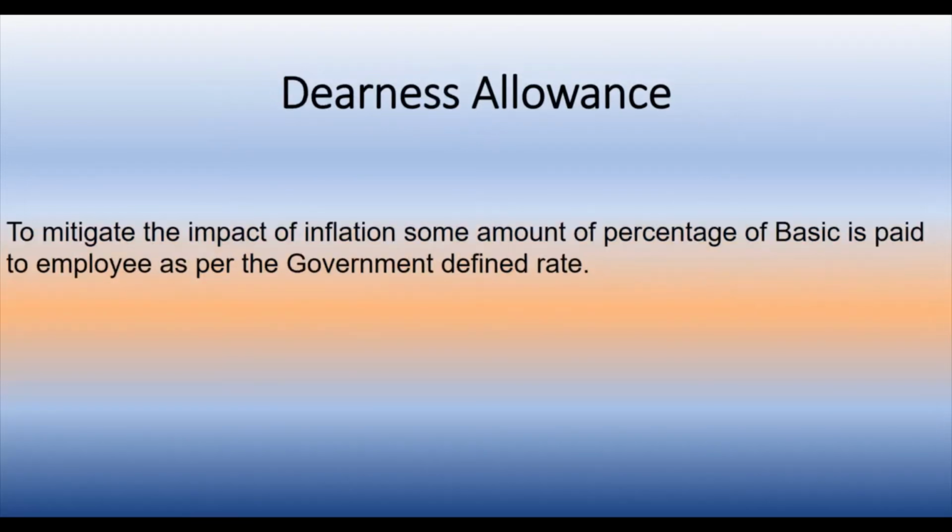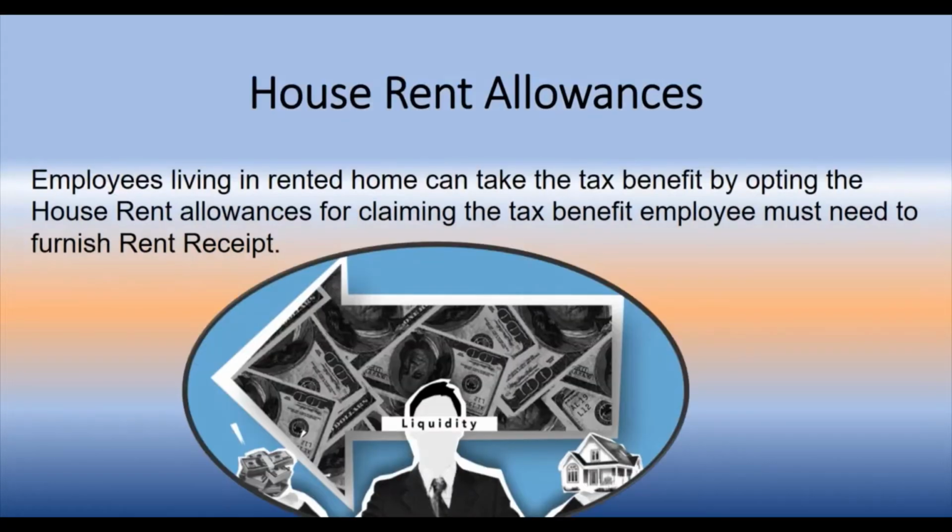First is dearness allowance. To mitigate the impact of inflation, some percentage of basic is paid to the employee as per the government defined rate. Number second, house rent allowance. Employees living in a rented home can take the tax benefit by opting for the house rent allowance. For claiming the tax benefit, the employee must furnish rent receipts.